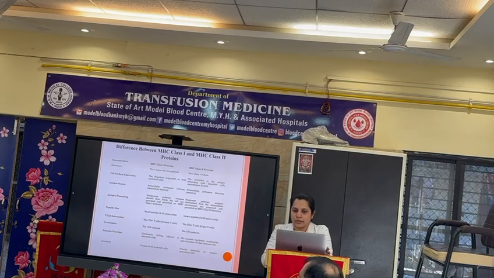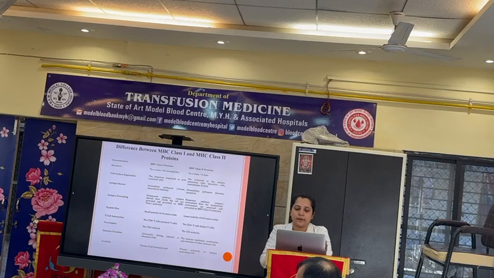MHC has two classes, class 1 and class 2. The difference is as follows. The structure for class 1 has alpha and beta 2 microglobulin chain and class 2 has alpha and beta chain. The antigen source for class 1 is intracellular pathogens while for class 2 it is extracellular pathogens. The T cell interaction: the immune response for class 1 is by CD8 T cells, cytotoxic T cells, and for class 2 by the CD4 helper T cells.